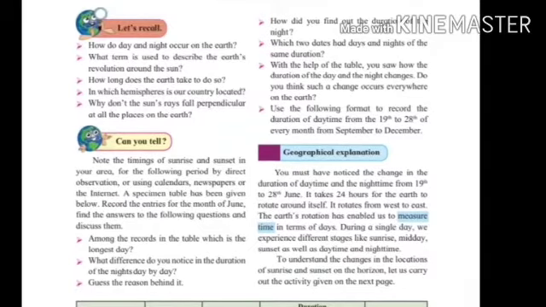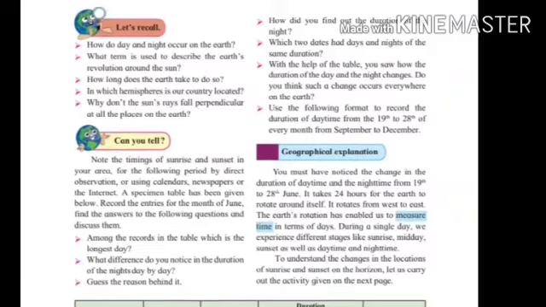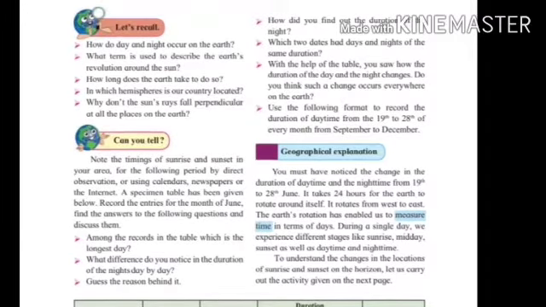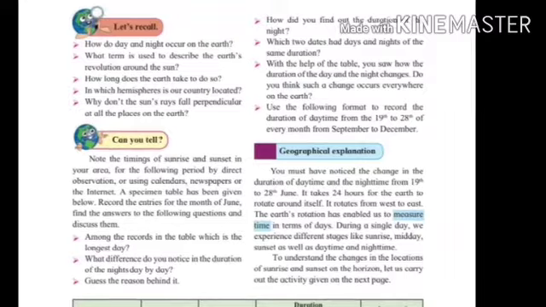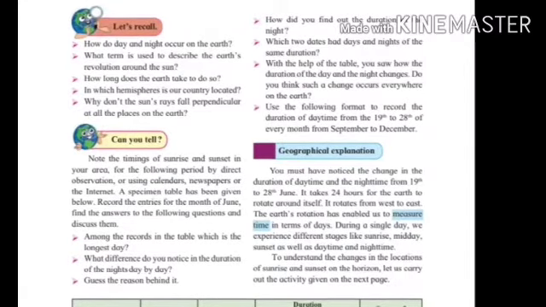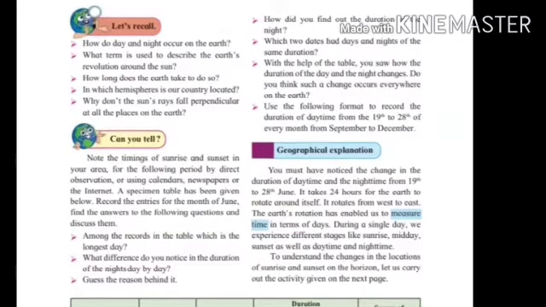Which two dates had days and nights of the same duration? Again, by using this data, you have to find out which two dates had day and night of the same duration, that is of 12 hours. Day of 12 hours and night of 12 hours.